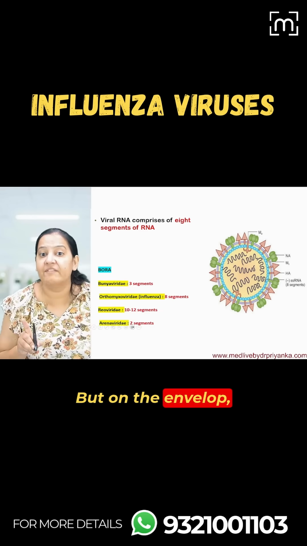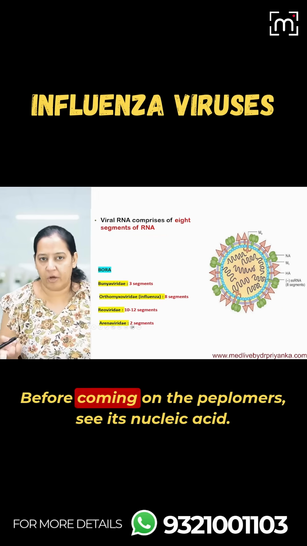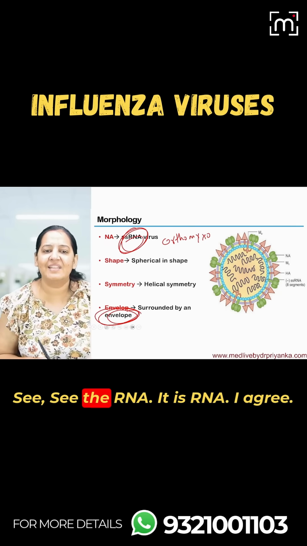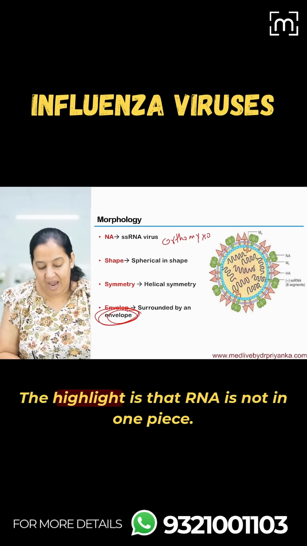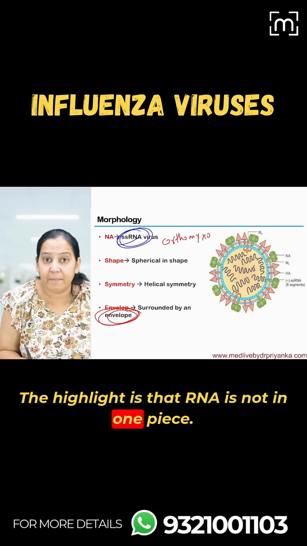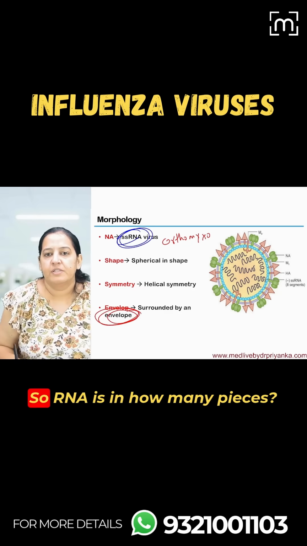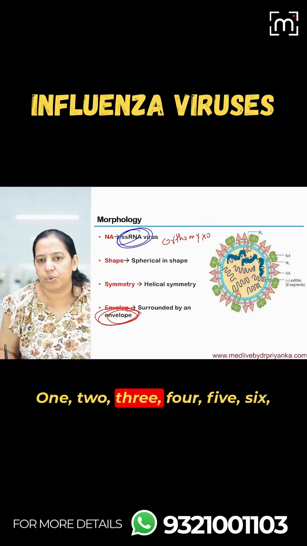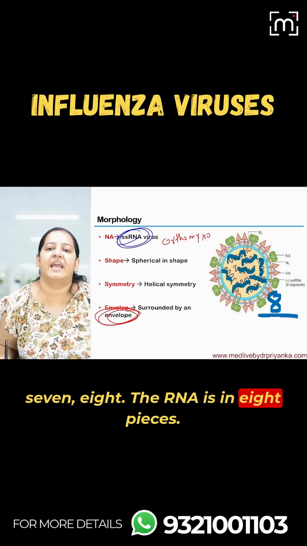But on the envelope, the point is that it is having two peplomers. Okay, one more thing before coming to the peplomers. See its nucleic acid, something unique. It is RNA, I agree, but the RNA is not in one piece. The highlight is that RNA is not in one piece. Where is the RNA? So RNA is in how many pieces? 1, 2, 3, 4, 5, 6, 7, 8. The RNA is in 8 pieces.